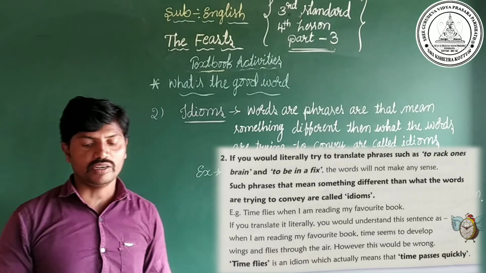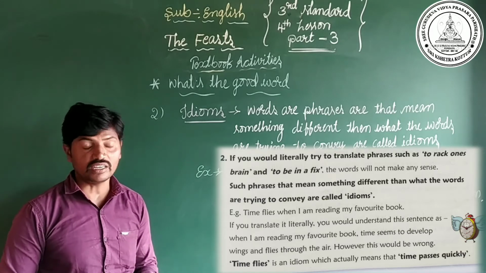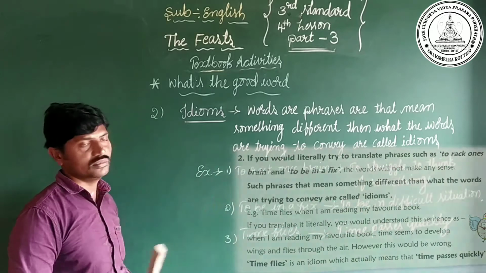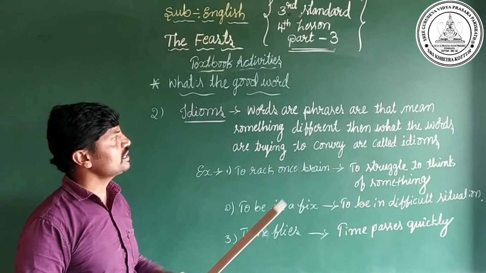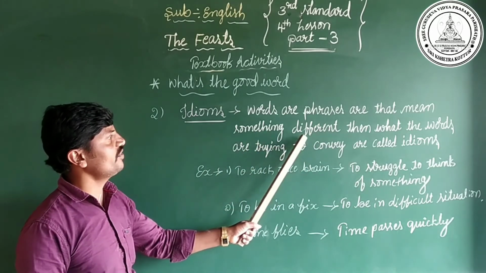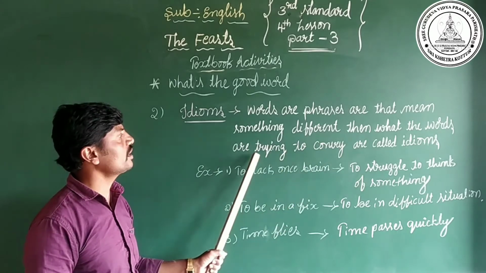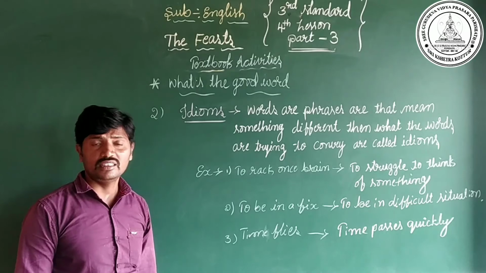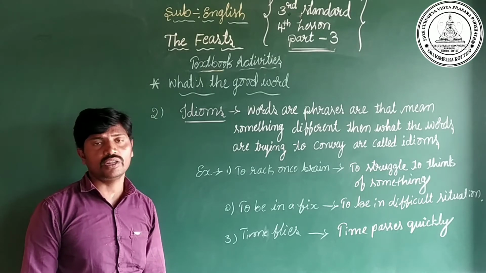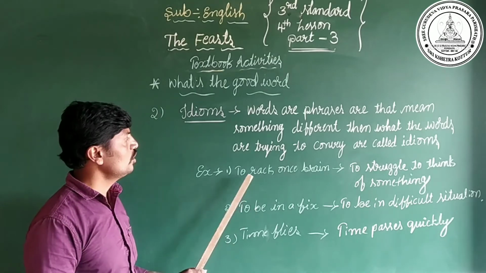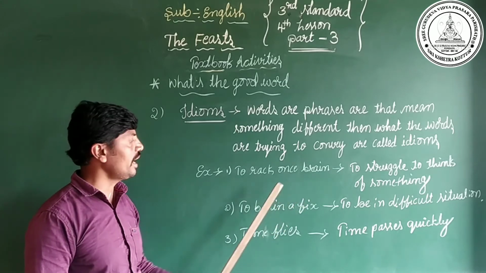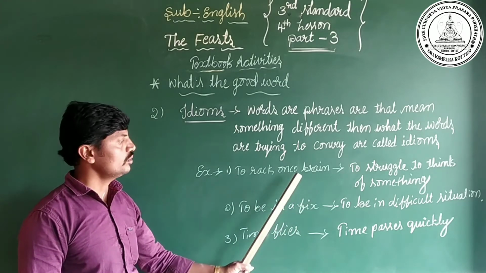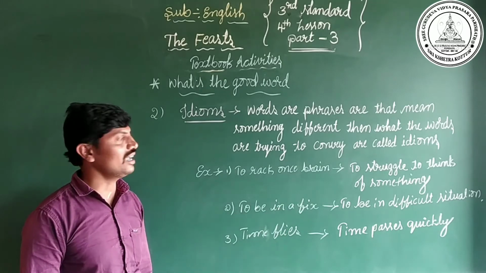Dear children, in your textbook on page number 35, in the second one, they have given about the idioms. Phrases that mean something different than what the words are trying to convey are called idioms. Dear children, in the feast story, we have learned two phrases, to rack one's brain and to be in a fix. Both are idioms.